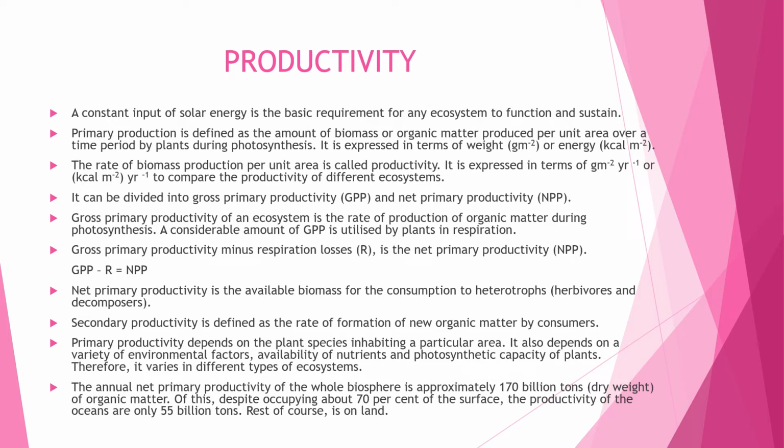The annual net primary productivity of the whole biosphere is approximately 170 billion tons of organic matter. Of this, despite occupying 70% of the surface, the productivity of oceans is only 55 billion tons. Rest, of course, is on land.